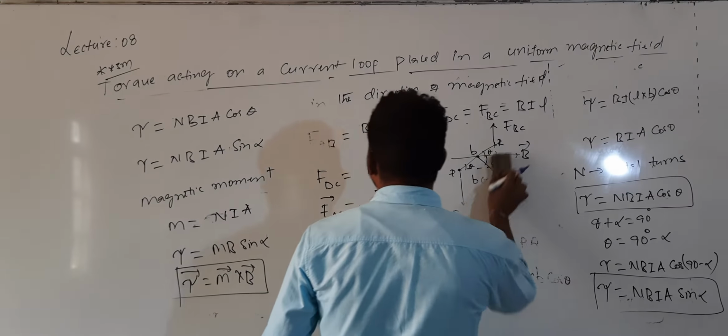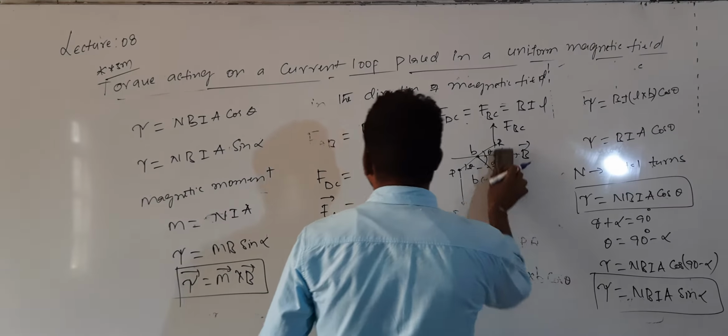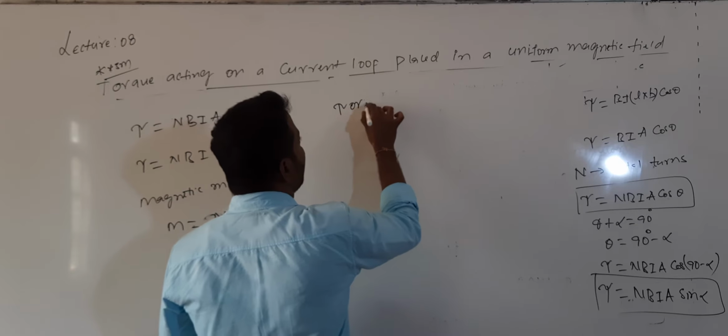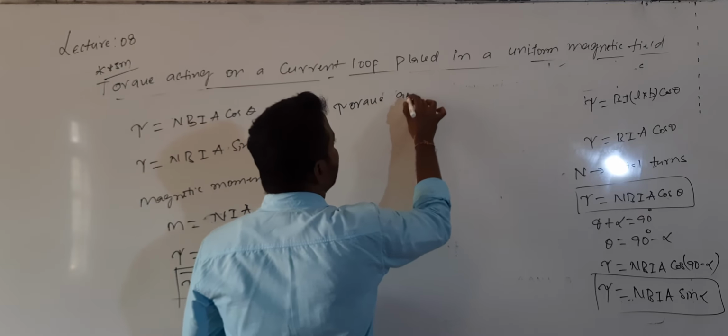This equation is similar to that of an electric dipole placed in a uniform electric field. So what is the torque acting on an electric dipole?